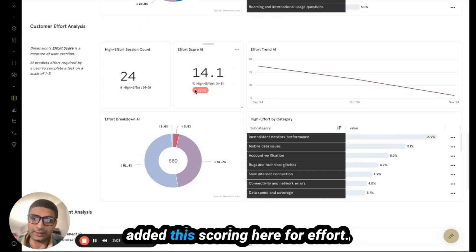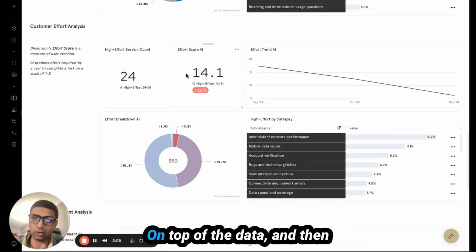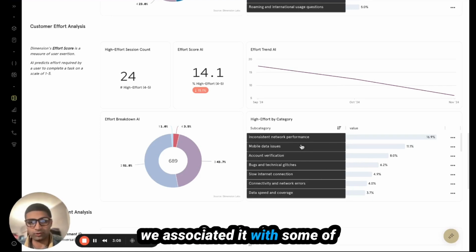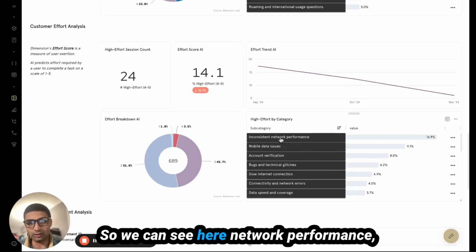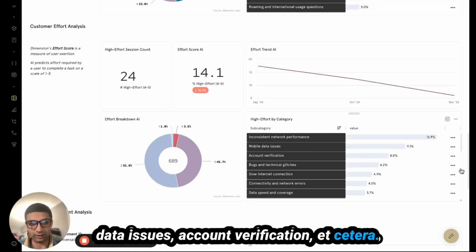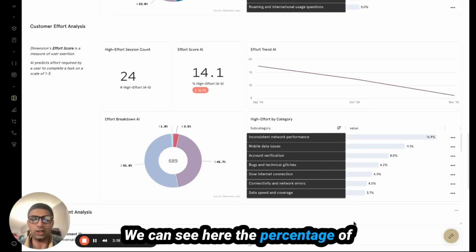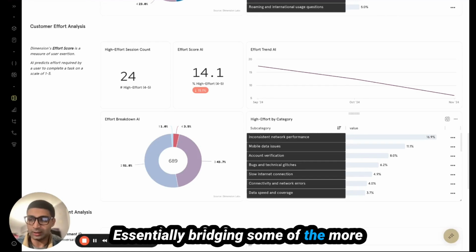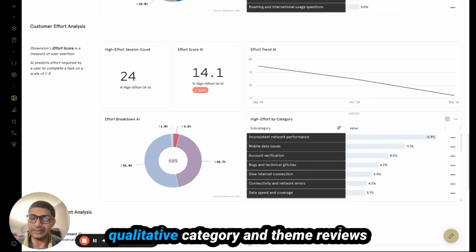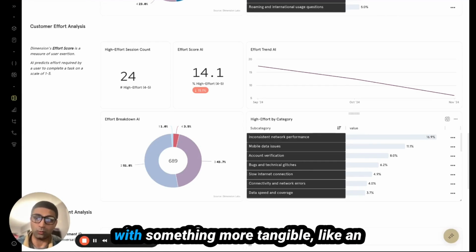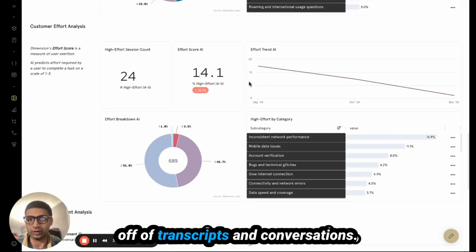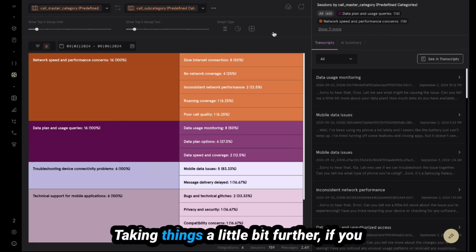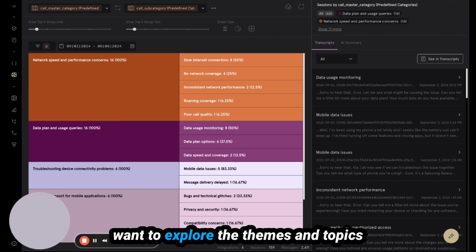We went ahead and we actually added this scoring here for effort on top of the data, and then we associated it with some of those topics that we saw before. So we can see here network performance, data issues, account verification, etc. We can see here the percentage of high effort conversations that were allocated across these categories, essentially bridging some of the more qualitative category and theme reviews with something more tangible like an effort score that we can apply based off of transcripts and conversations.